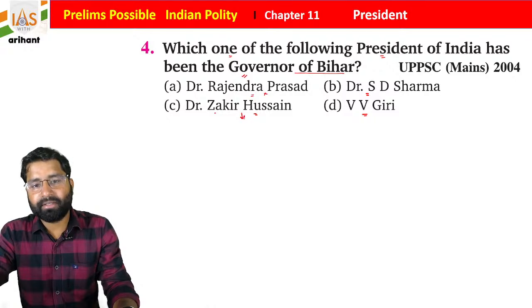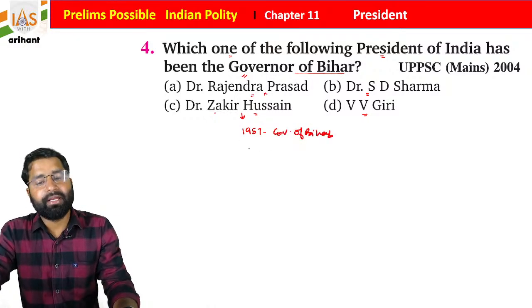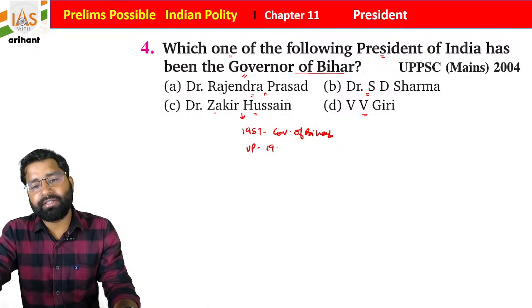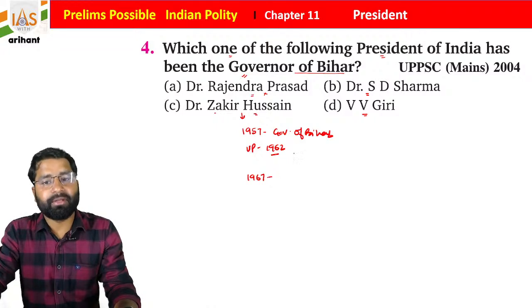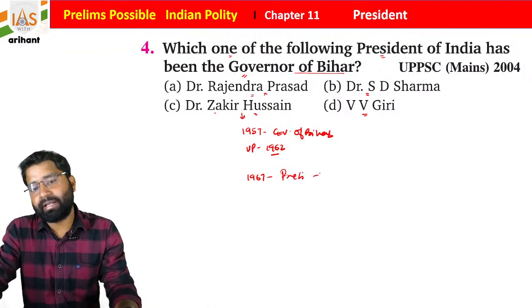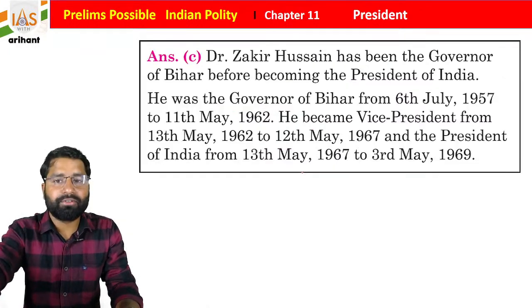If you see here, Zakir Hussain sir became the Governor of Bihar in 1957. Then he became Vice President in 1962, and after that in 1967 he became the President of India. But as we already discussed, in 1969 he died in office.